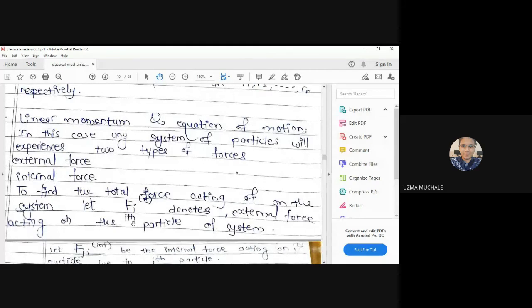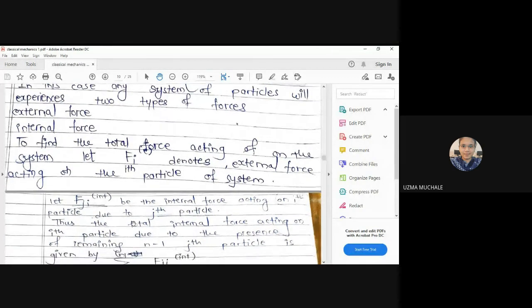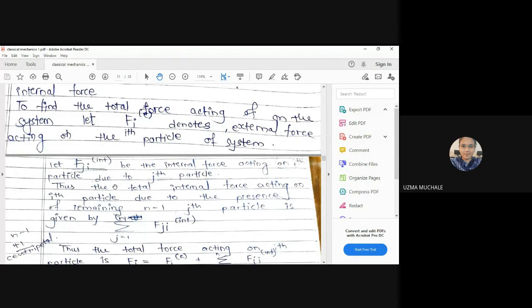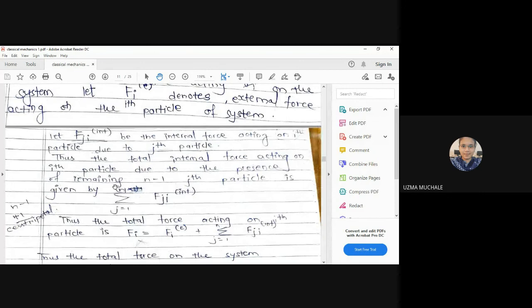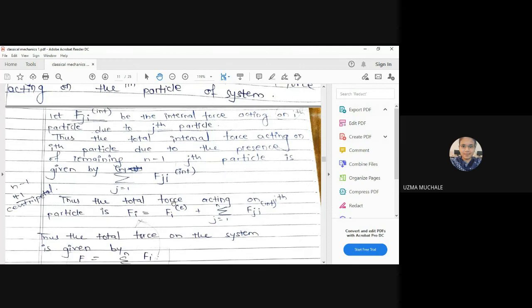In any such system, we have two types of forces: one is external, another is internal. Now we have to write down the force acting on the ith particle, due to the external force as well as the internal. Fji is the force acting on the ith particle due to the presence of the jth particle. Combining all this, because this is happening with a set of n particles, due to the remaining n minus 1 particles we can write Fji internal. I can write it up to n also, because the force acting on a particle due to itself is 0.